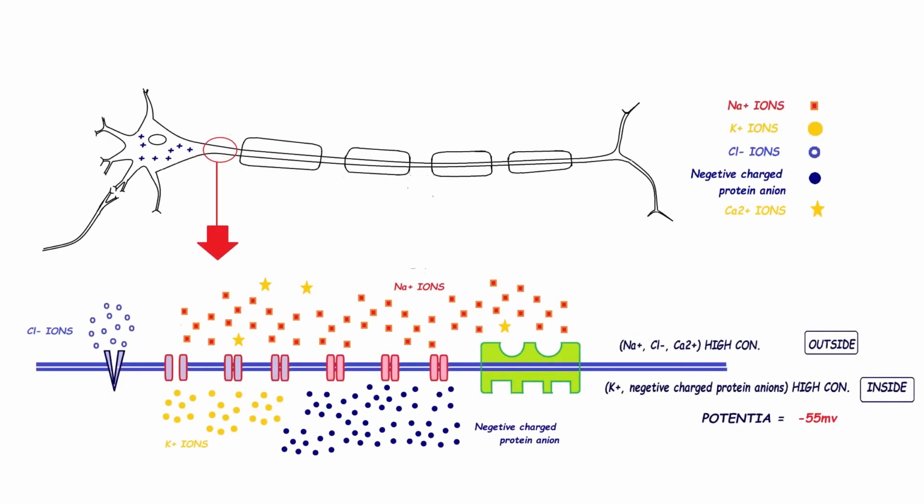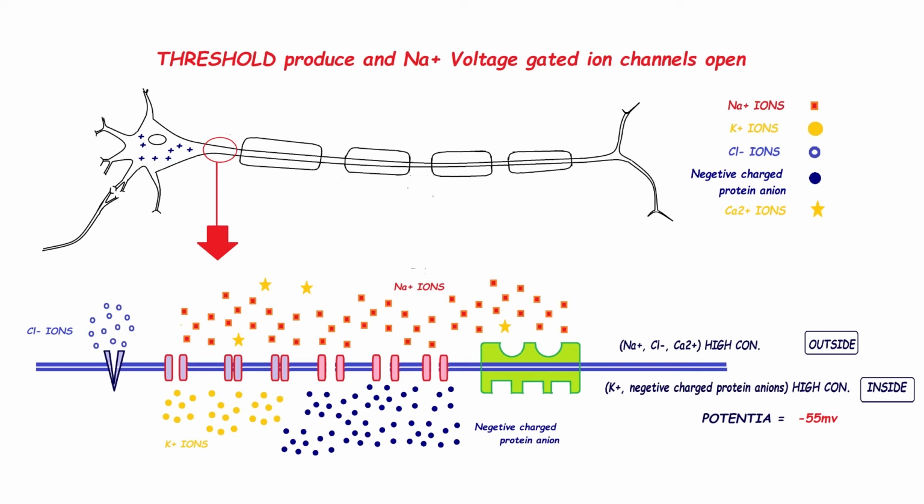Now, when potential reaches minus 55 mV, then what happens? At minus 55 mV voltage, or at threshold potential, voltage gated sodium ion channels are activated, and due to the presence of sodium ions outside of the membrane, the voltage gated sodium ion channels will open. So what will happen? Sodium ions will enter from outside to the inside of the cell with the help of this voltage gated sodium ion channel.